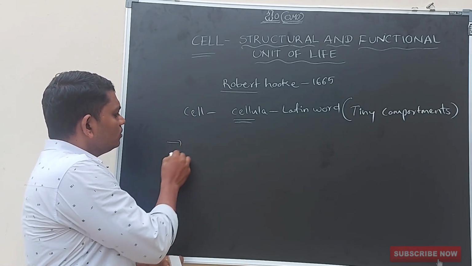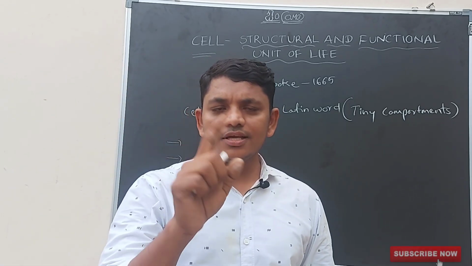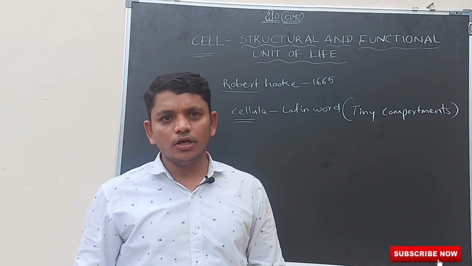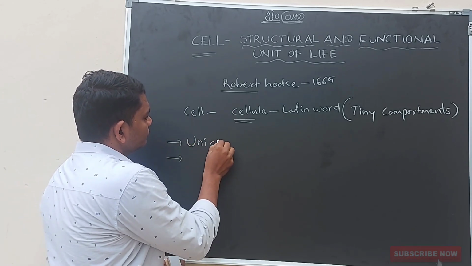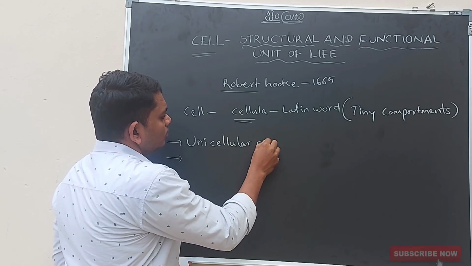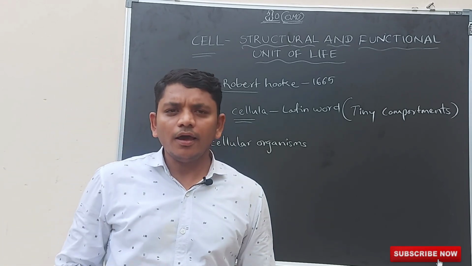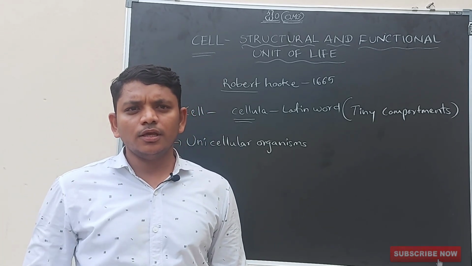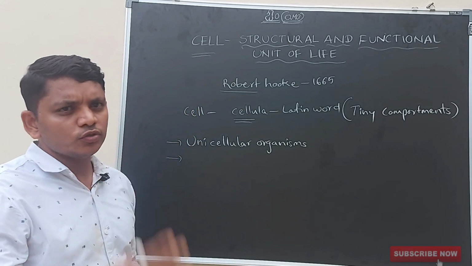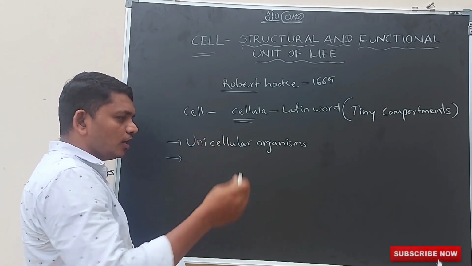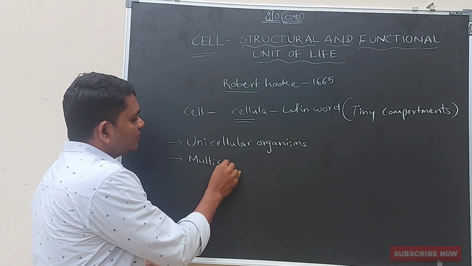And you know, some organisms are made up of only a single cell. They are called unicellular organisms. Some organisms are made up of more than 2 cells, maybe 10 cells or 100 cells or lakhs of cells or crores of cells. If the organism is made up of more than 2 cells, that is called a multicellular organism.